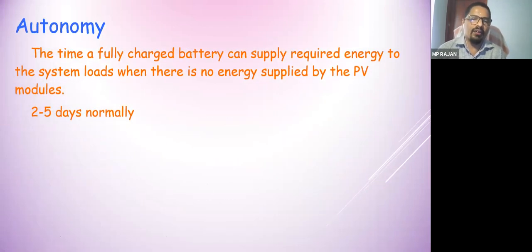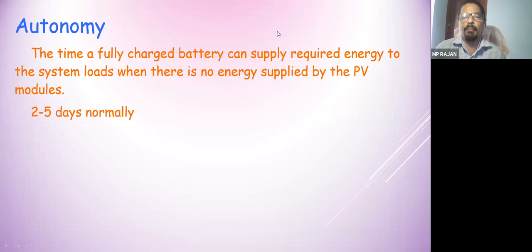Autonomy. See, in our solar power system, why we are using a battery, you all understood. Battery is required when there is no sun energy. Suppose in the rain season or in the winter season also, sometimes continuously 1 day, 2 days or 3 days, the sun will not give you energy. Whereas you require electrical energy continuously for your appliance. You need continuous electrical charge, but the sun is not giving you the energy because of rain or something.